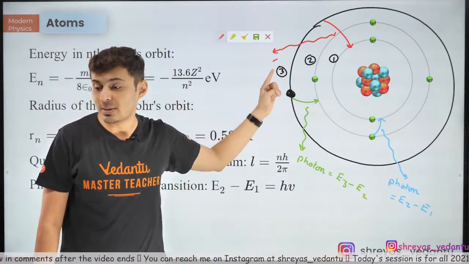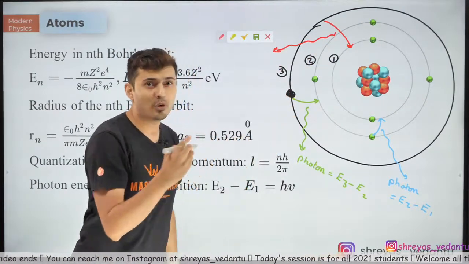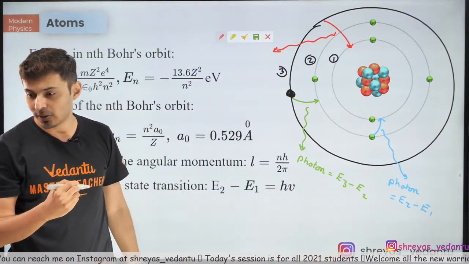How many photons will be emitted? Come on, my warriors. Let me know. From 3 to 1, how many photons do you think? Zaid is saying 4.